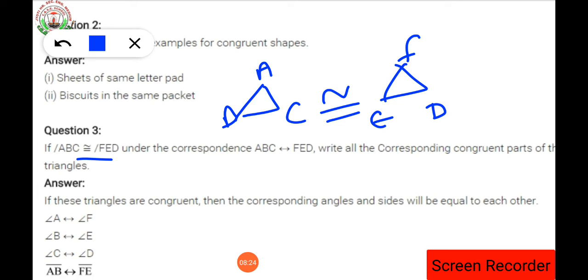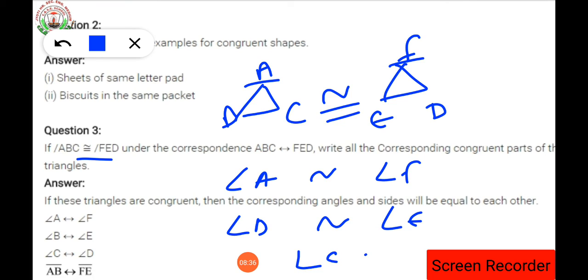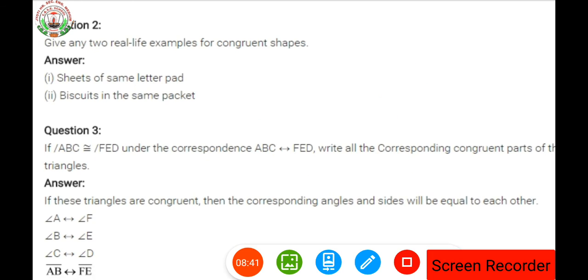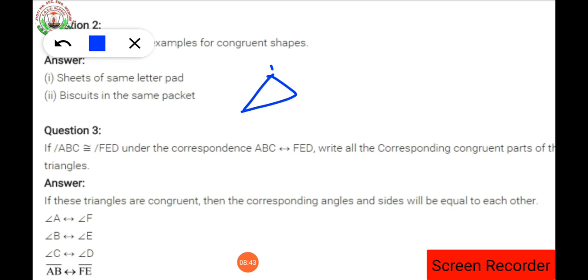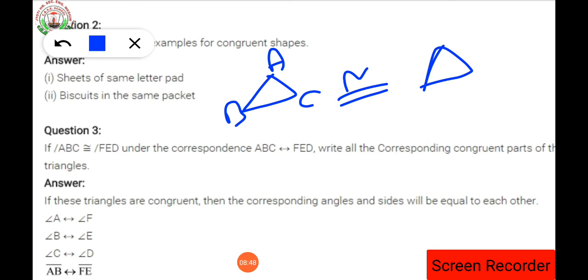So angle A is congruent to which angle? Angle F. This will be congruent to this, isn't it? In the same way, angle B will be congruent to angle E and angle C will be congruent to angle D. Clear? This is talking about angles. Now what about the sides? If triangle ABC is congruent to triangle FED, since we have seen all three angles are congruent to the corresponding angles of the second triangle, that means their sides are also congruent.